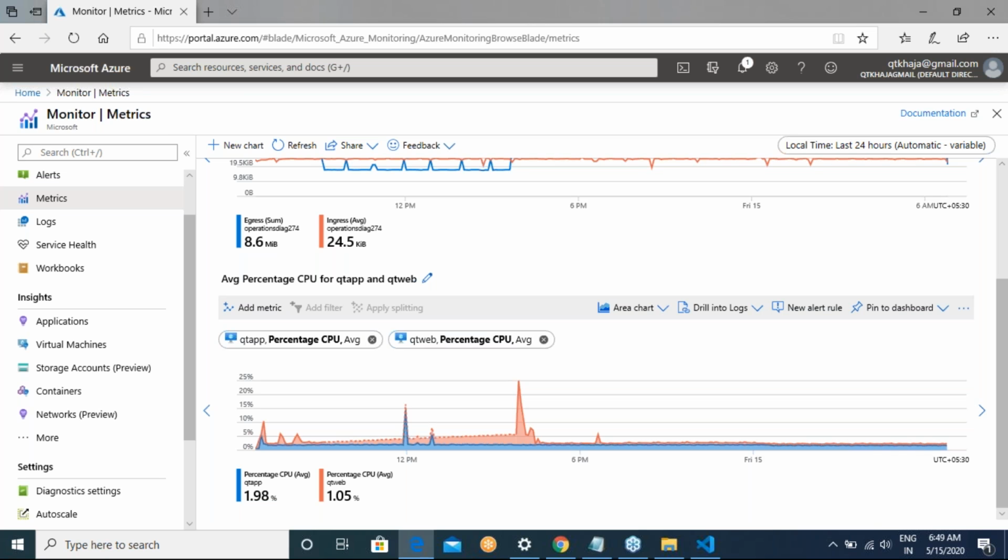But if you are trying to do this for multiple different scenarios, then we need to look out for centralized monitoring, and exactly at those kinds of locations is where we go with Azure Monitor.